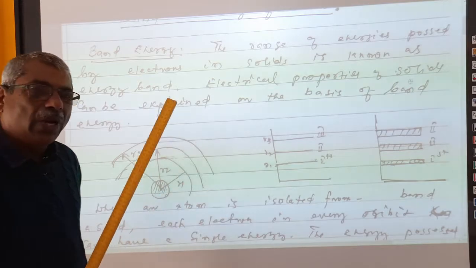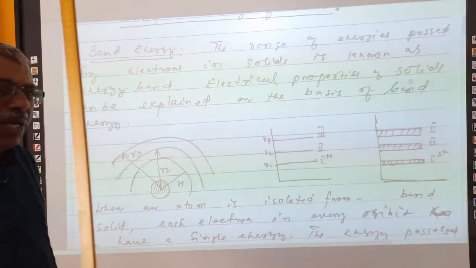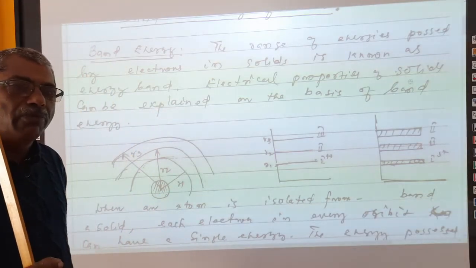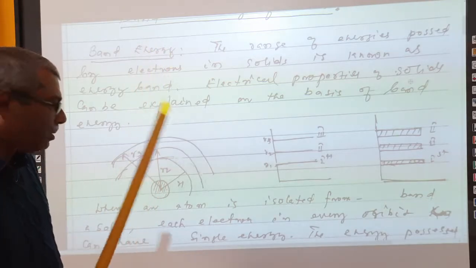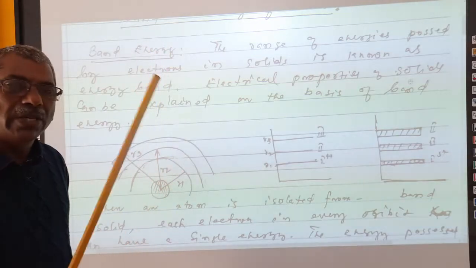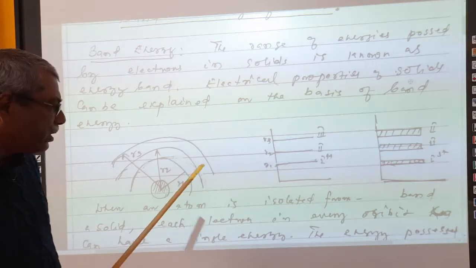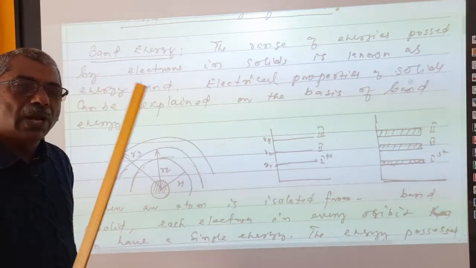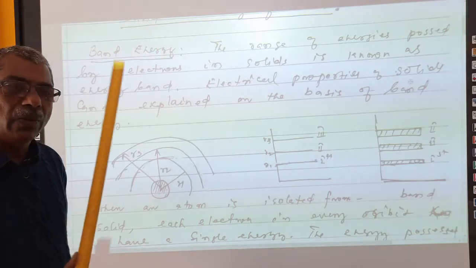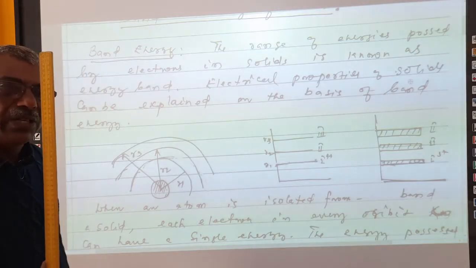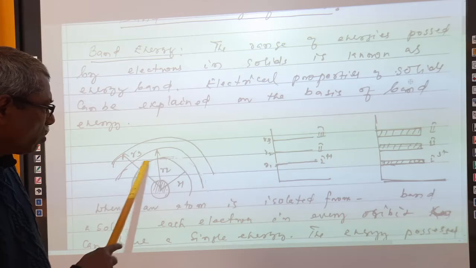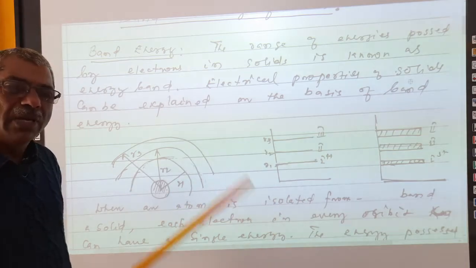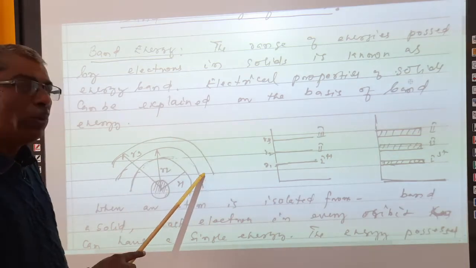When an atom is well isolated, that means when an atom is separately picked up from a crystal and kept anywhere, that is called an isolated atom. In an isolated atom, every electron in every orbit has a single energy value, a single energy condition. All the electrons in the first orbit will remain in the same energy, and the same is the case with electrons in the second orbit also.